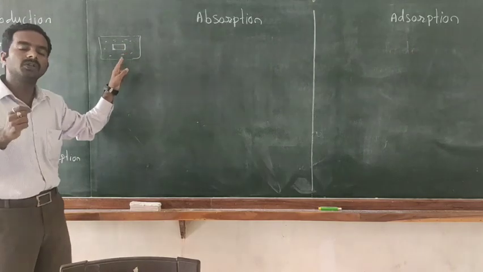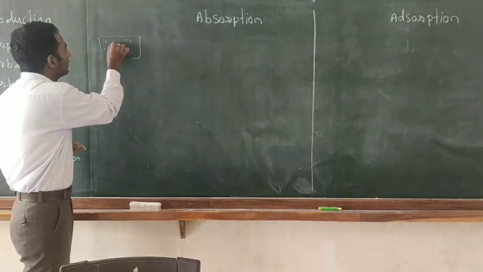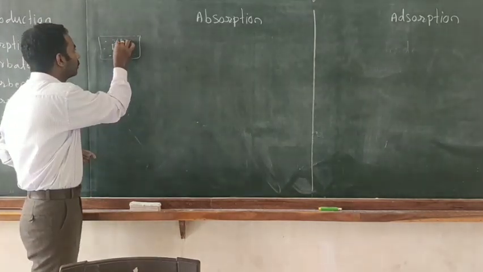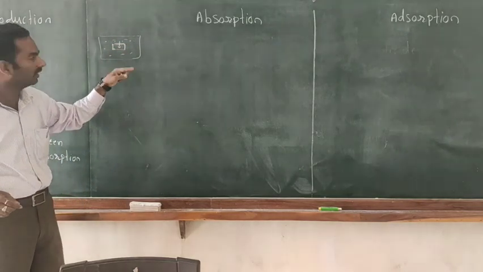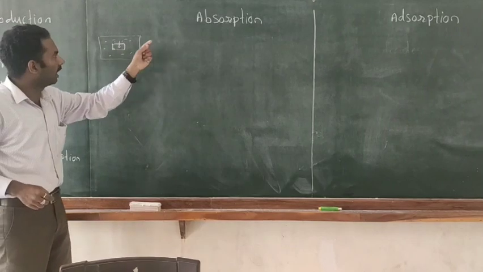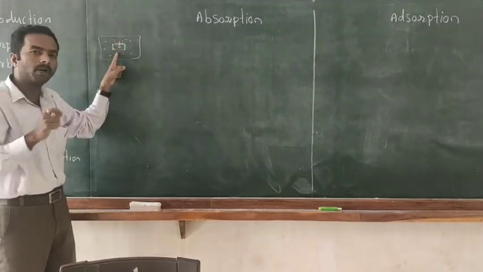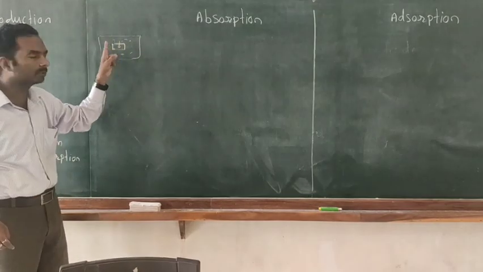Only a little amount of water molecules are present on the surface of the sponge, but the maximum amount of water molecules are present in the body of the sponge. So in absorption, only a small amount of water molecules are on the sponge surface, but the maximum amount of water molecules are inside the sponge.